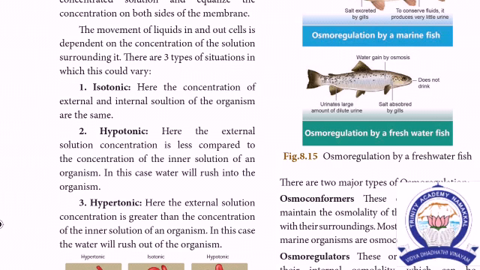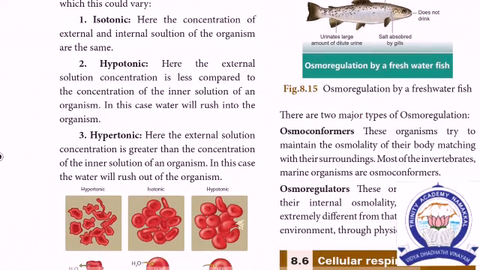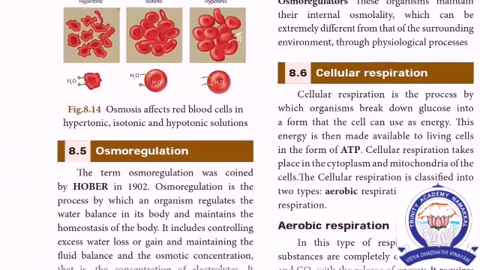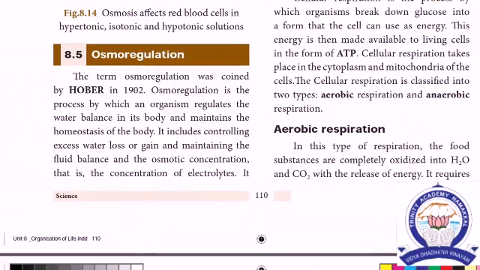Hypotonic means here the external solution concentration is less compared to the concentration of the inner solution of the organism. In this case, water will rush into the organism. Next, hypertonic. External solution concentration is greater than the inner solution of an organism. So these are three types of osmosis.